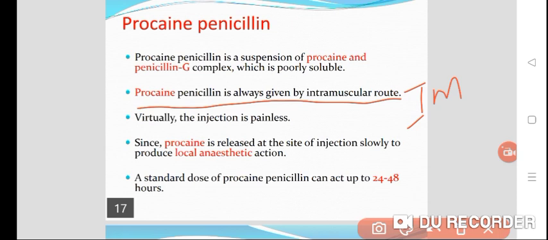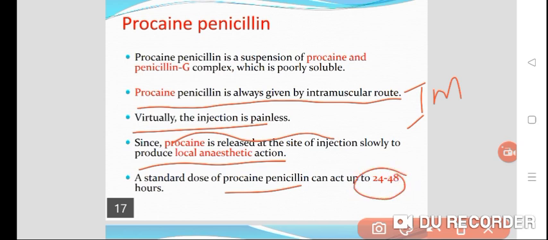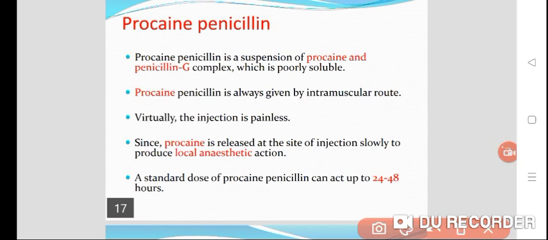Virtually the injection is painless, because the procaine released at the site of injection slowly produces a local anesthetic action. A standard dose of procaine penicillin can act for up to 24 to 48 hours. That means the duration of action is increased when we add procaine, right?